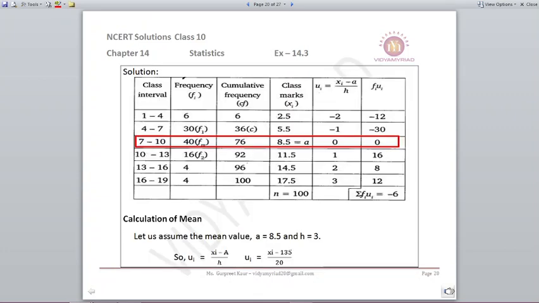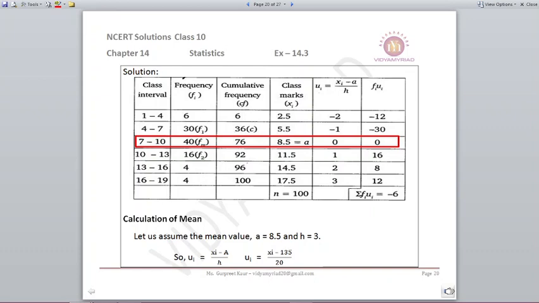We have the class interval 1 to 4. Now frequencies are given 6, 30, 40, 16, 4 and 4. We can find out cumulative frequency, as we will be requiring cumulative frequency for the median. So that comes out to be 6, 36, 76, 92, 96, 100. What is 100? Sigma Fi. The total will be 100.